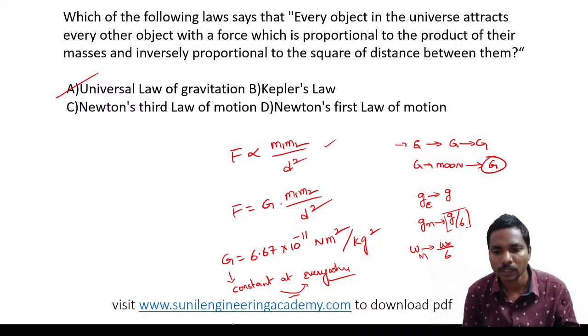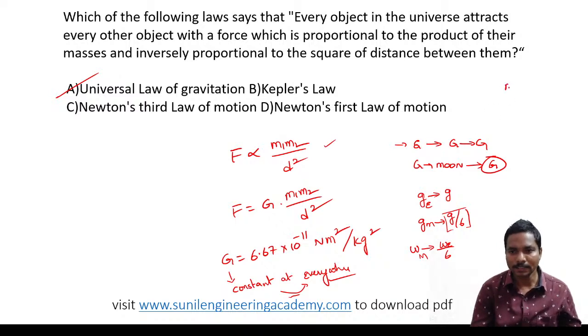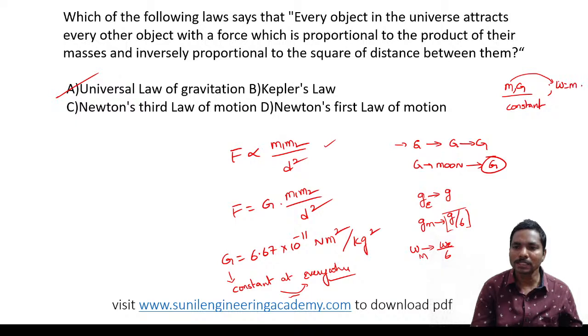But mass does not change. Mass is a constant. Weight is equal to mass into acceleration due to gravity, so it will change. Small g changes, so that's why weight also changes. All of you clear?